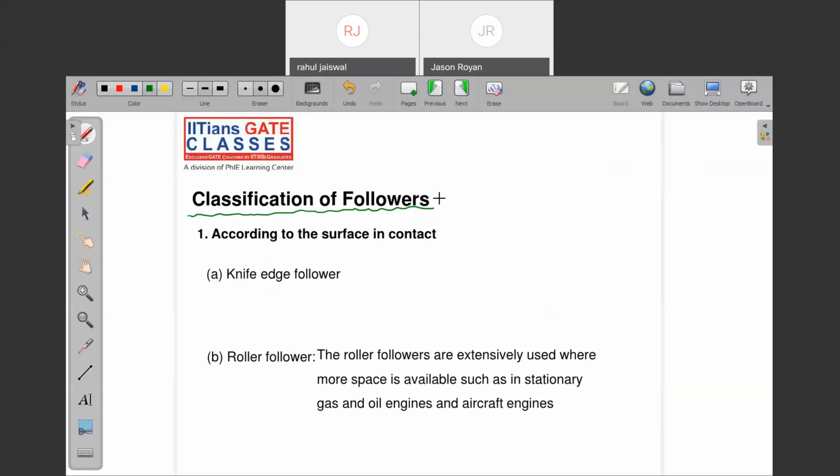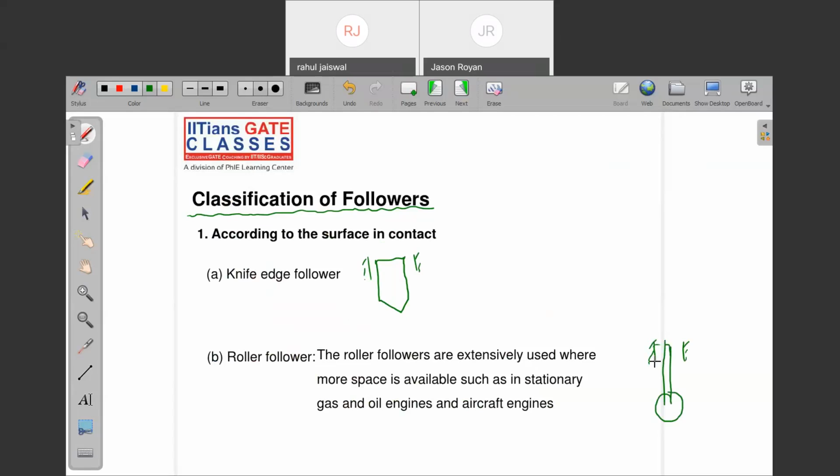We have different terminologies also. This is a knife edge follower, and this is a roller follower. Now, which follower do we use and where do we use it? That is an important question.